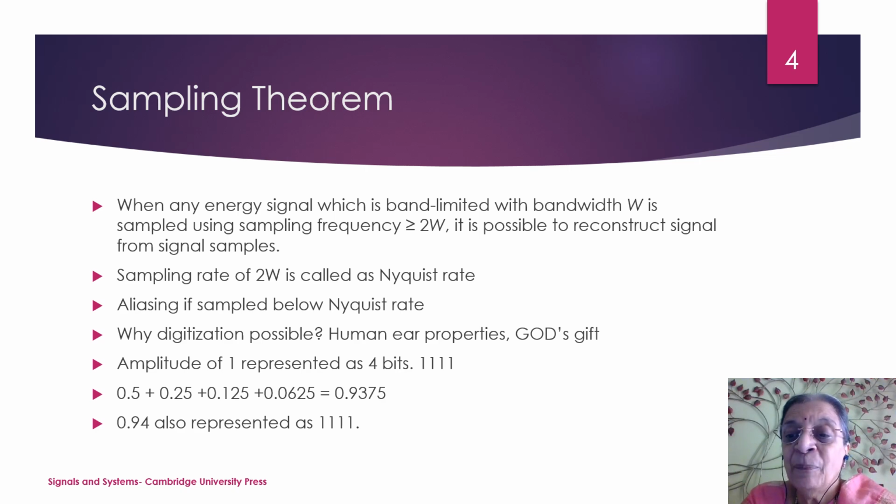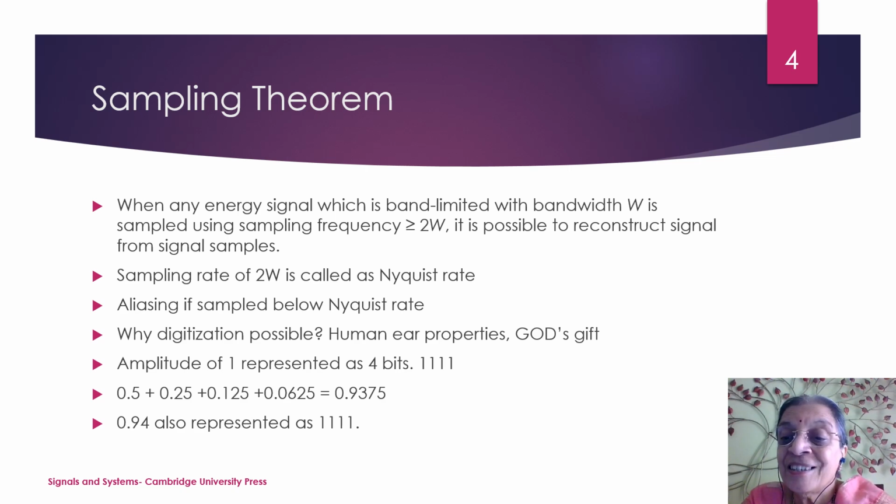Now, when I am sampling, I am expecting that there is also no aliasing possible. Aliasing means high frequencies are aliased or misinterpreted as low frequencies. That is called aliasing. We will see shortly what aliasing is. And after that we do digitization.